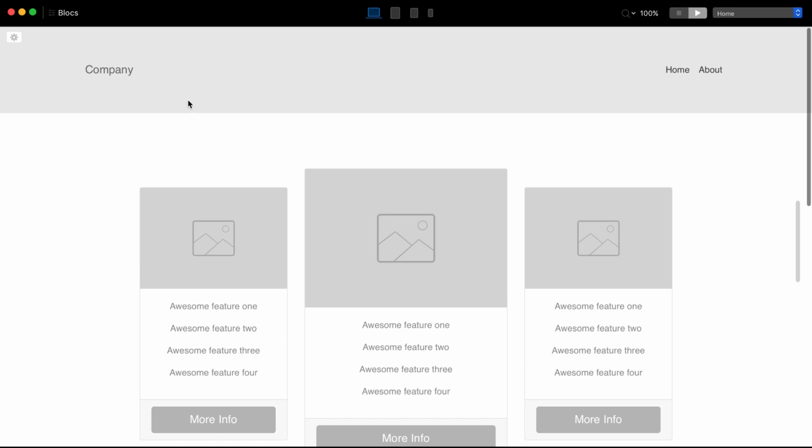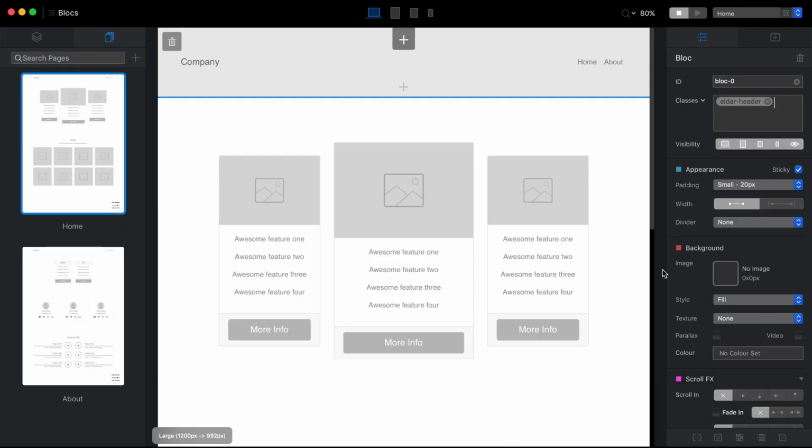It doesn't make any sense, I know, but let me show you what I mean. So actually the sticky navigation is a separate navigation block which we can adjust by adding another custom class.